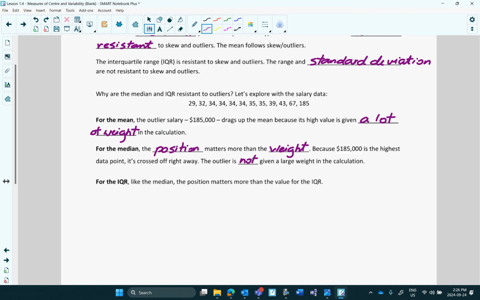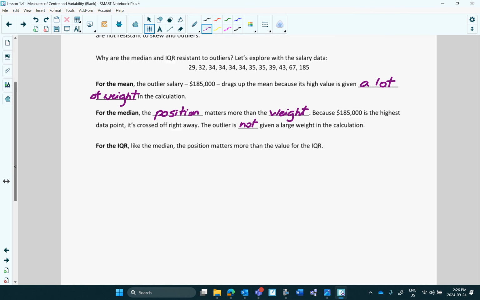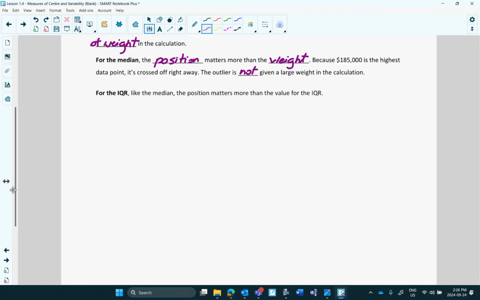So you kind of have to think of it like, and I'll talk about this a little bit later, let's take a distribution of data and let's say it's roughly symmetrical. In this case, the center of the data, the mean or the median, would be the same.